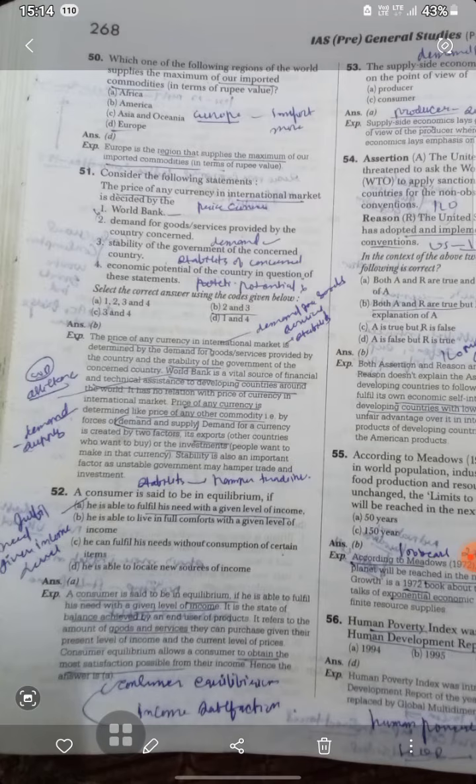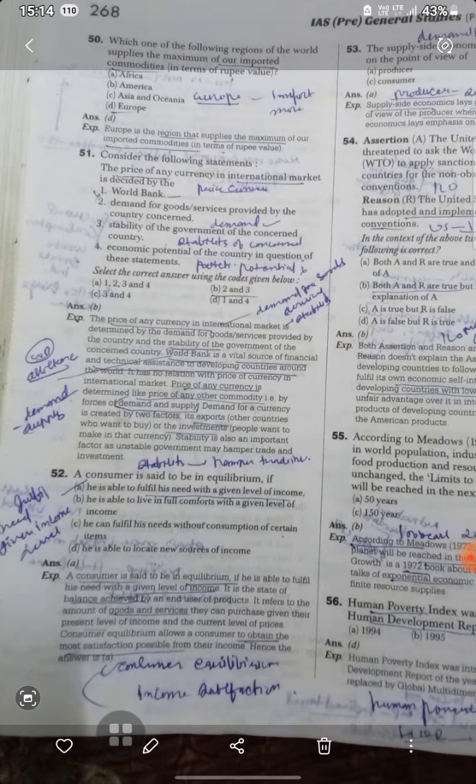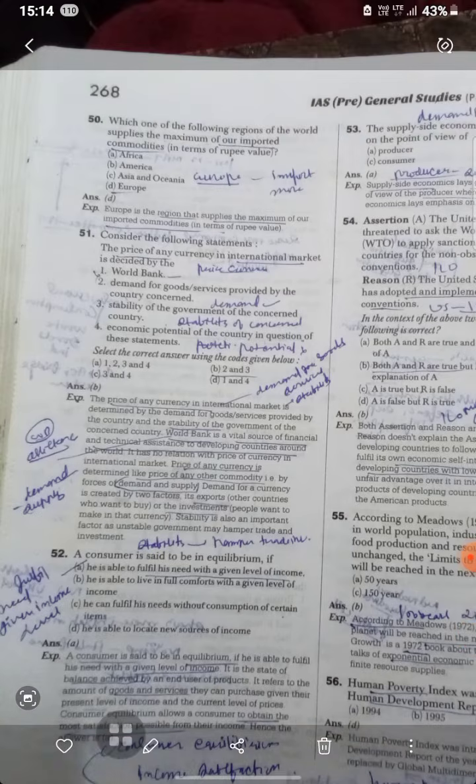The World Bank is a vital source of financial and technical assistance around the world. It has no relation with the price of currency in the international market. Currency price is determined by demand and supply. Demand for the currency is created by imports and exports, that is, who wants to buy. Investment stability is also an important factor, as an unstable government may hamper trade and investment.